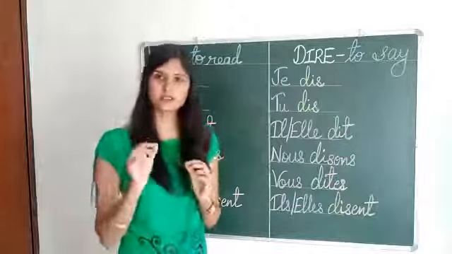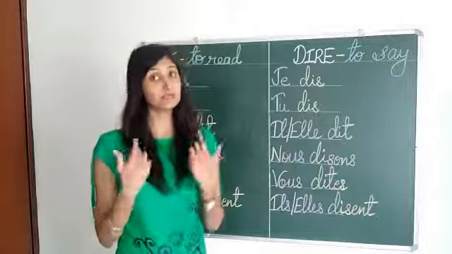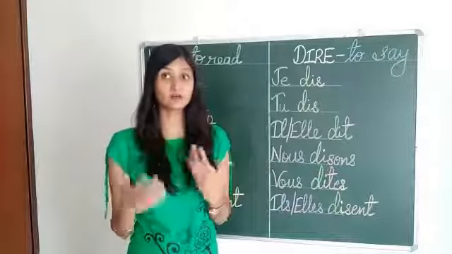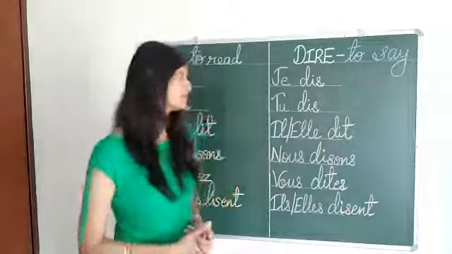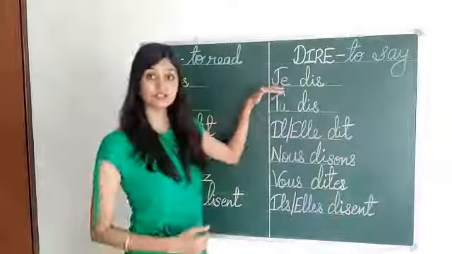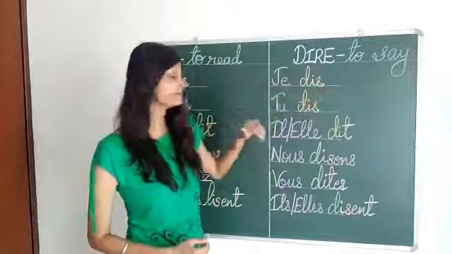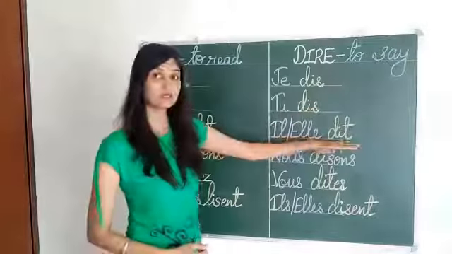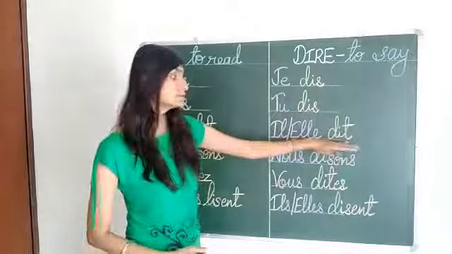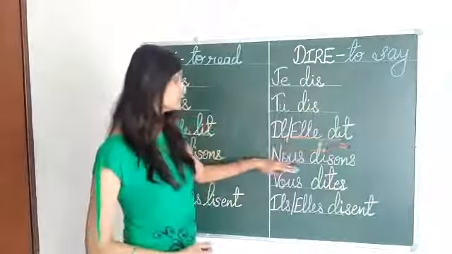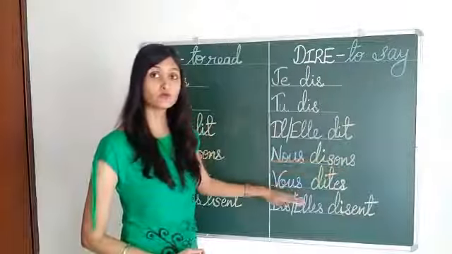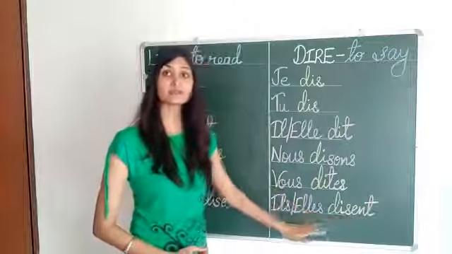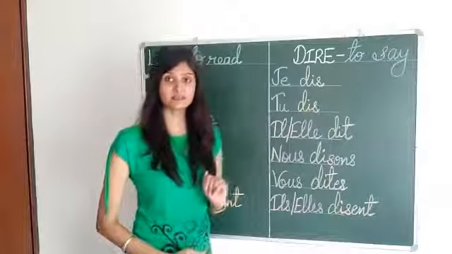I know this is really confusing to remember, but we need to remember. As we always say, we need to learn by heart many things in French. So the pronunciation: je dis, tu dis, il dit, elle dit, nous disons, vous dites, ils disent, elles disent. Okay?